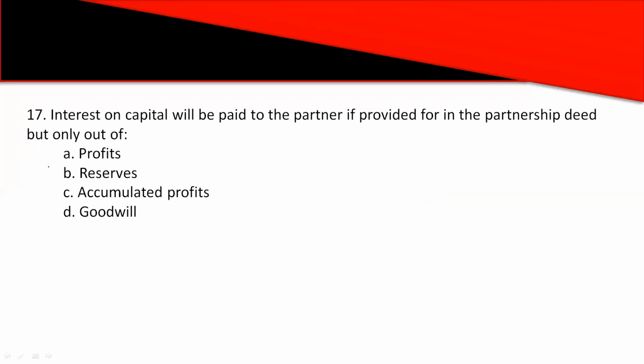Then the 17th question. Interest on capital will be paid to the partner if provided in the partnership deed, but only out of: options are A, profits, B, reserves, C, accumulated profits, or D, goodwill.